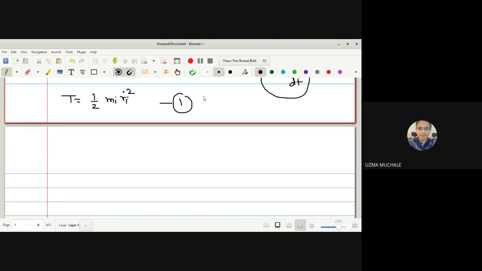Okay. Now we know the transformation equations. What are the transformation equations? Ri is equal to Ri of Q1, Q2, Q3 and so on up to Qn and T, right? But now we know that it does not involve time T. So firstly we will differentiate and then we'll find the next terms. So first we'll find out what is Ri dot. How to find out Ri dot?